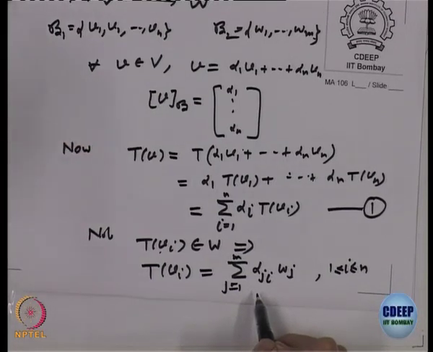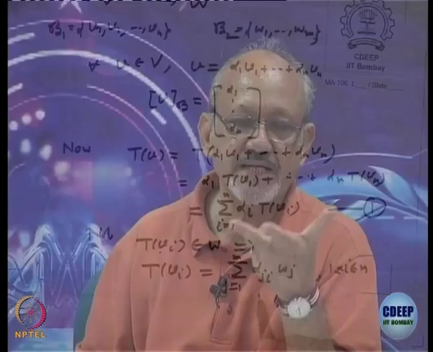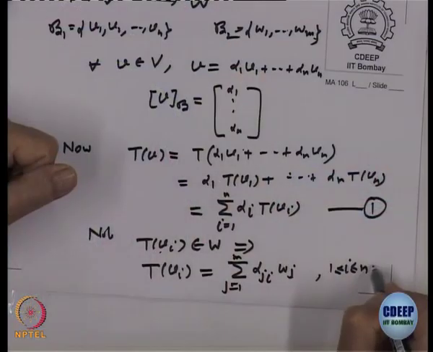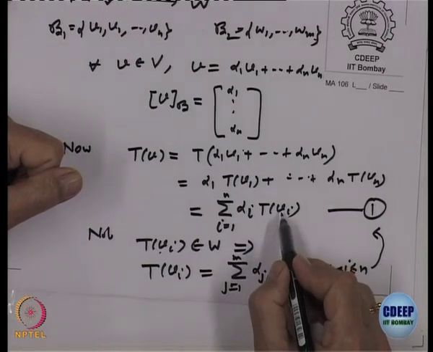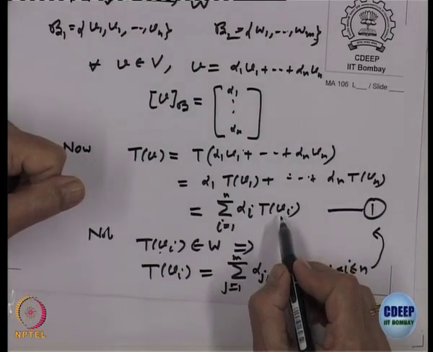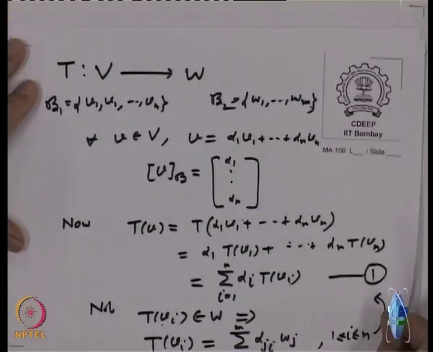For each i there will be j of them, such that T of V i is a linear combination of W j, j 1 to m. Is that okay, right. What I am going to do is, from here I am going to put back the value of T of V i. So, let us see what will happen when we put back the value.